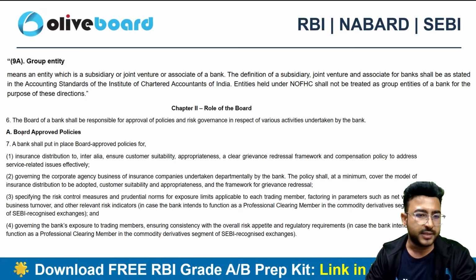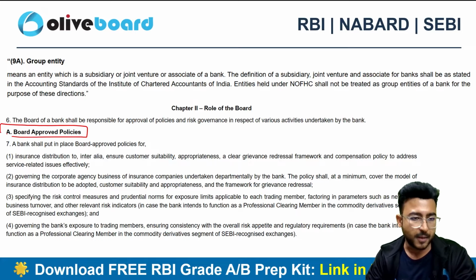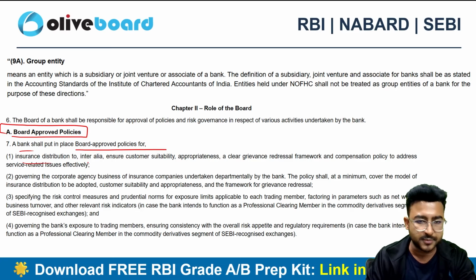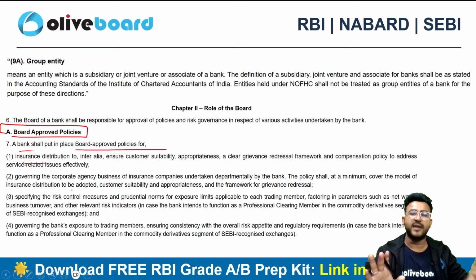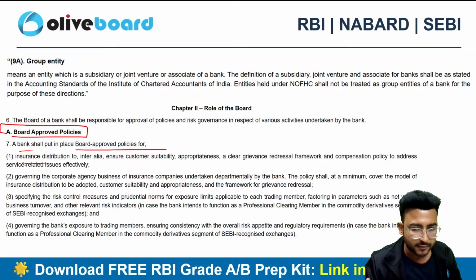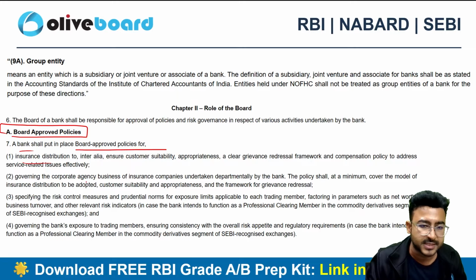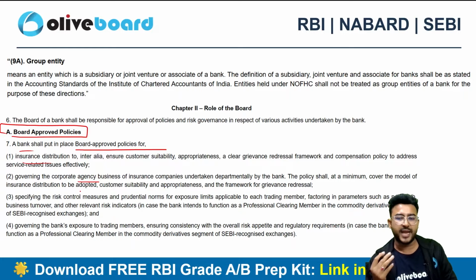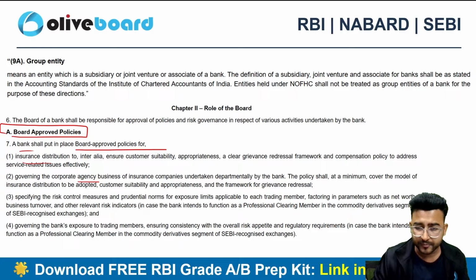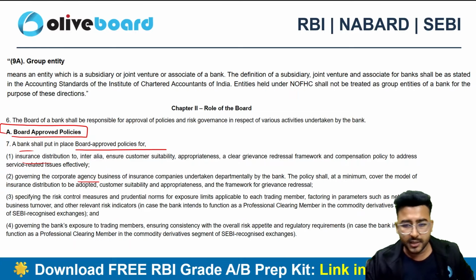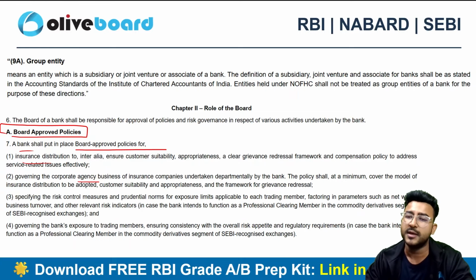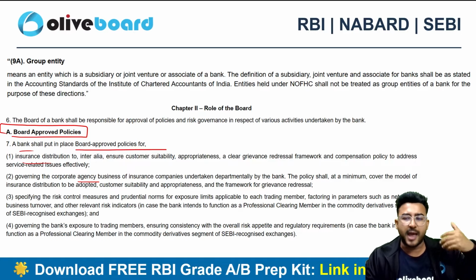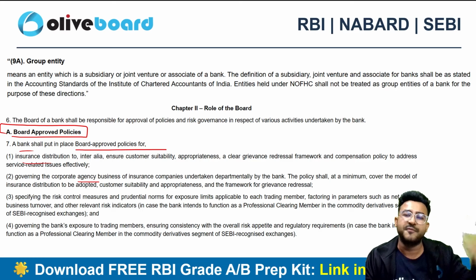So that's why there should be a board approved policy. A bank needs to have a board approved policy for insurance distribution, for mutual fund distribution, for each and every activity that the bank is conducting. Why? Because they can only be in agency business. They should not undertake any kind of risk emanating from these financial products, and that should be clearly defined, right? The overall risk appetite will remain with the entity offering the final product. We are just acting in the bank's capacity as a facilitator, right?